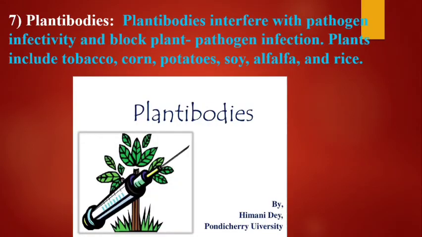The last one is antibodies. The monoclonal antibodies produced in plants are called plantibodies. Tobacco, corn, potato, soya, alfalfa and rice are plantibody producing plants. Plantibodies protect from pathogens and pests. Plantibodies interfere with pathogen infectivity and block plant pathogen infection.